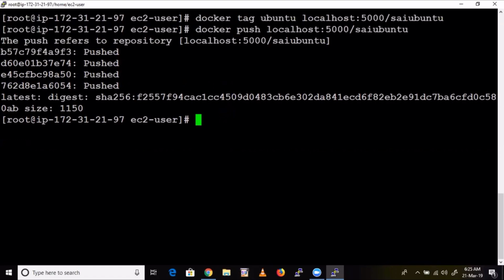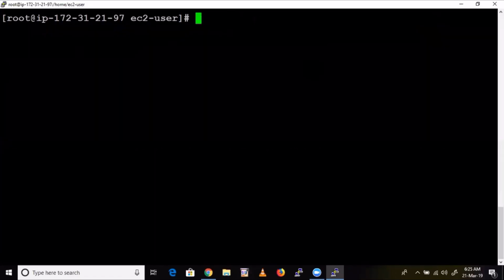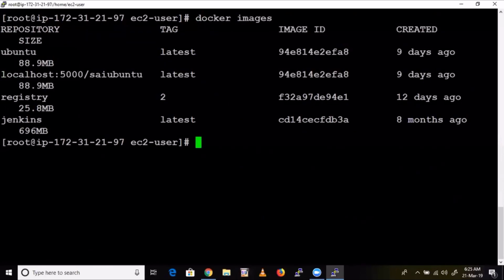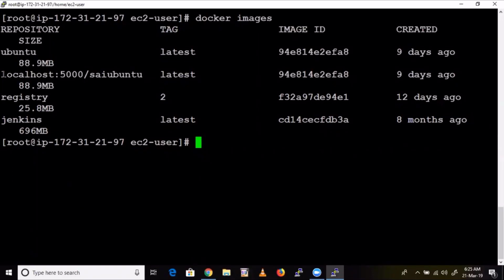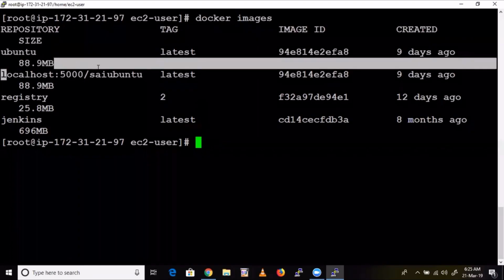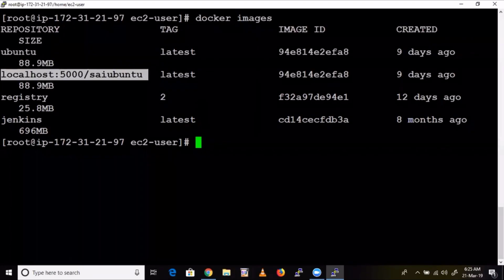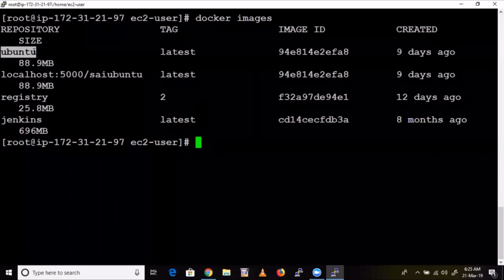Now, that's it. Now what you do? Docker images. See here, Docker images. So whenever you push an image, it will show one image here. This is not actually image. I mean, see here, this image is already there in your base machine. This is what you have pushed. Push means copy and paste, guys. Push means copy and paste. That's why you can see that image from your base machine.